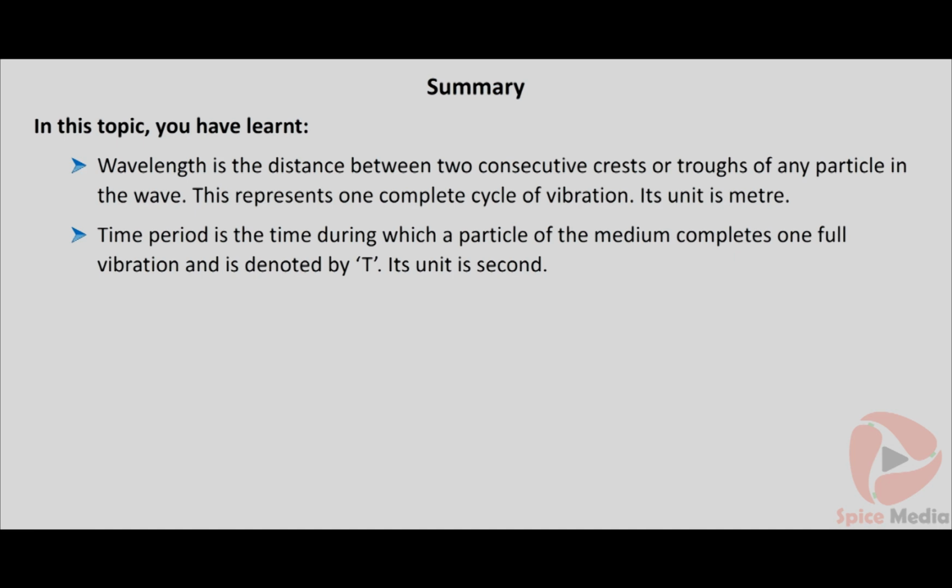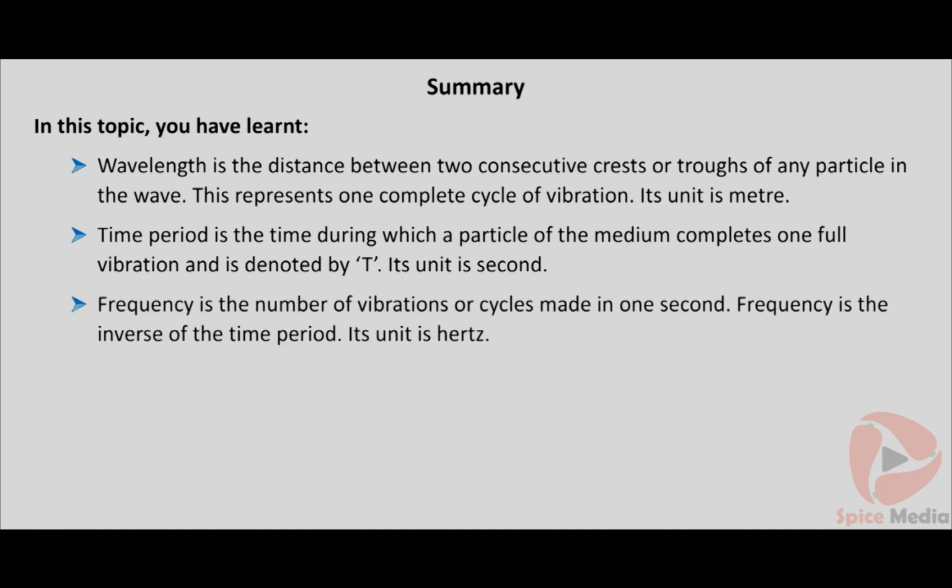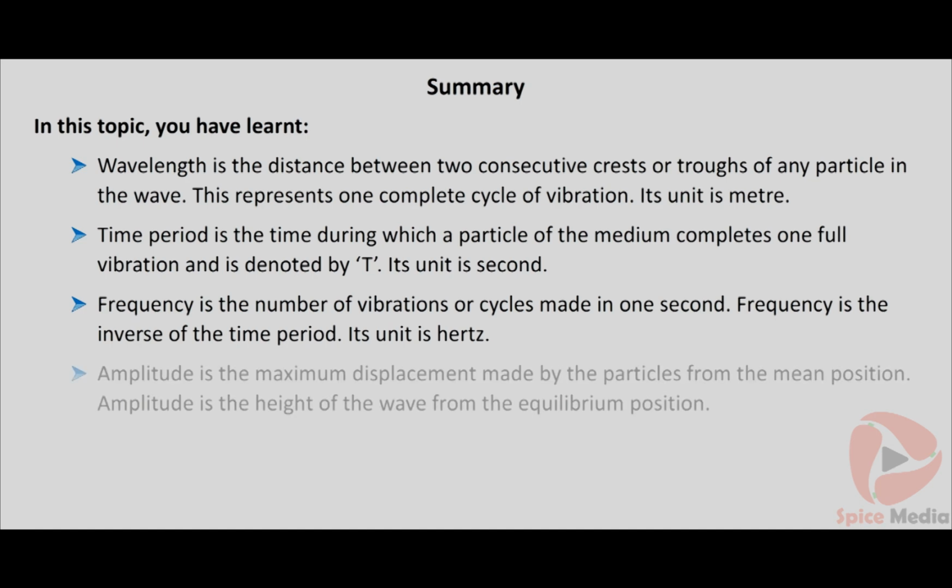Its unit is second. Frequency is the number of vibrations or cycles made in 1 second. Frequency is the inverse of the time period. Its unit is hertz. Amplitude is the maximum displacement made by the particles from the mean position. Amplitude is the height of the wave from the equilibrium position.